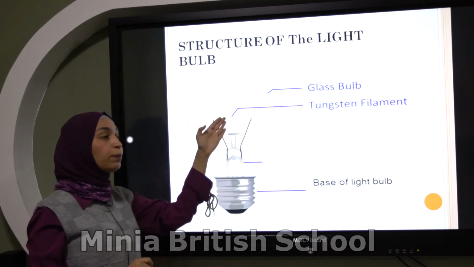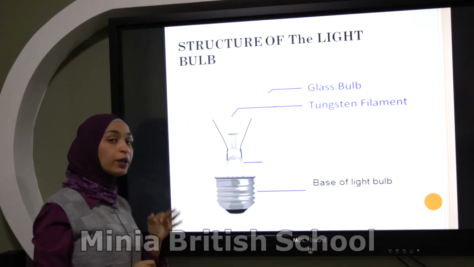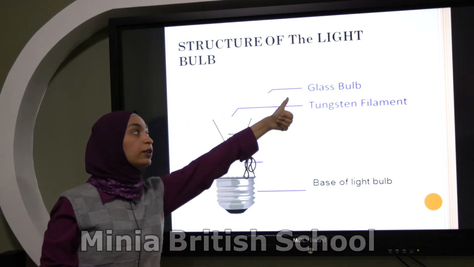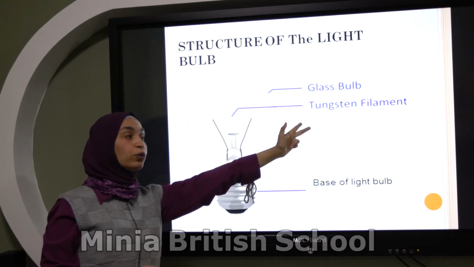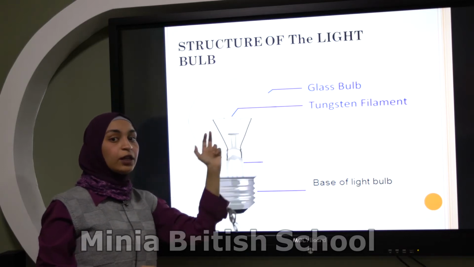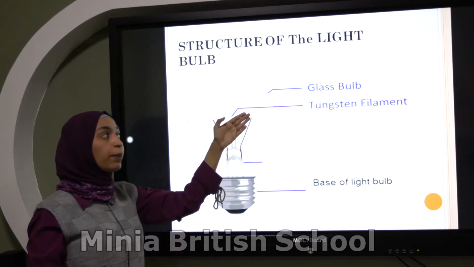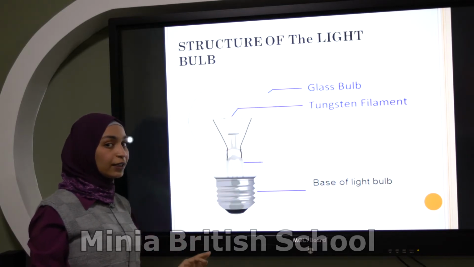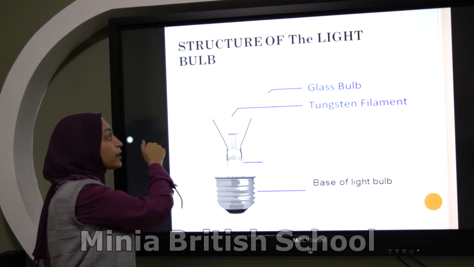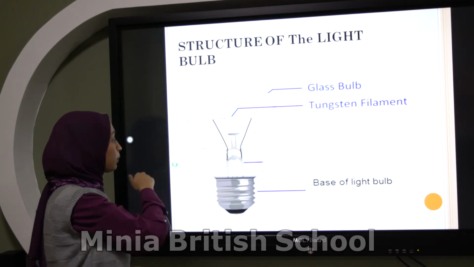Again, how many parts? Three. Number one, glass bulb. Number two, tungsten filament. Number three, the base of the light bulb. We will talk about each part in detail and its function. Let's see the first part.